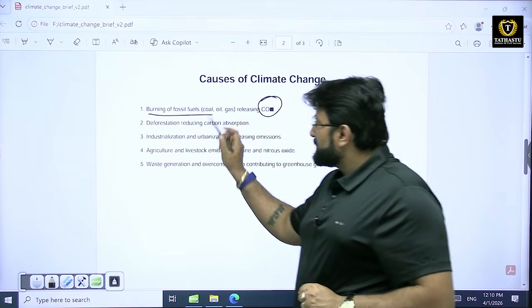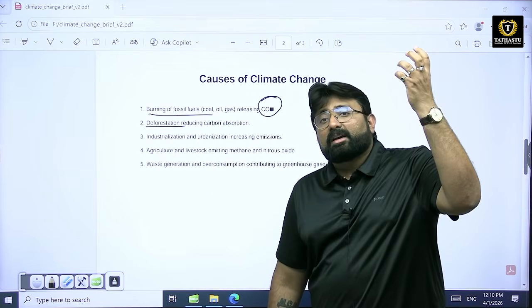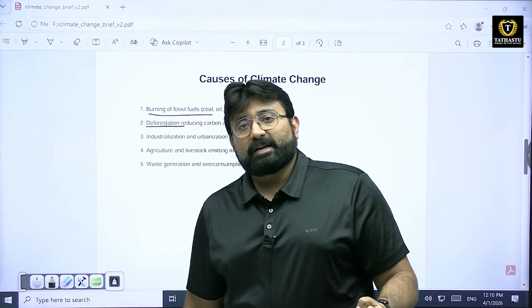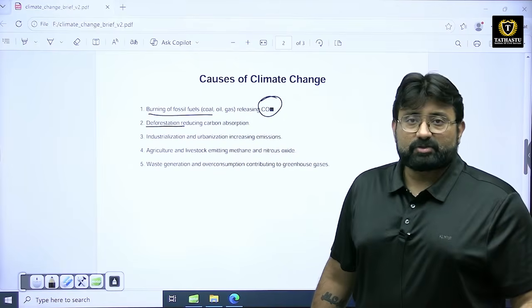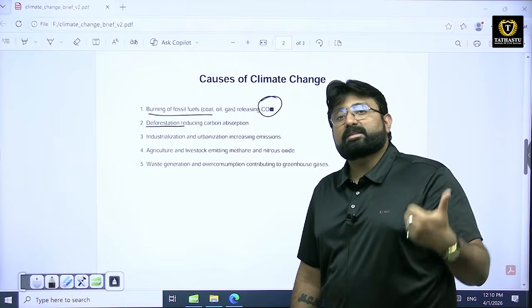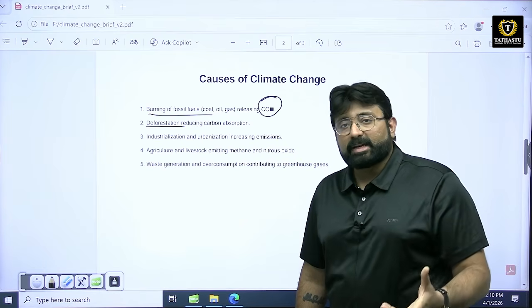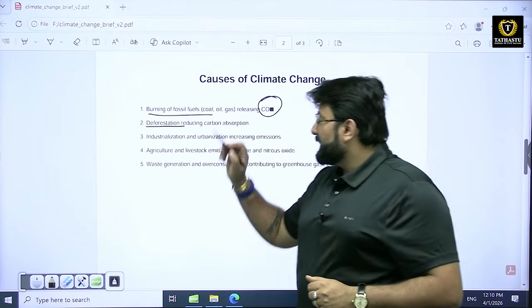Another scenario that is responsible for climate change is deforestation. Trees absorb carbon dioxide from the atmosphere for the process of photosynthesis. But when deforestation is going on, when the number of trees is reducing, the absorption of carbon dioxide is reducing and more carbon dioxide is being accumulated in the atmosphere.